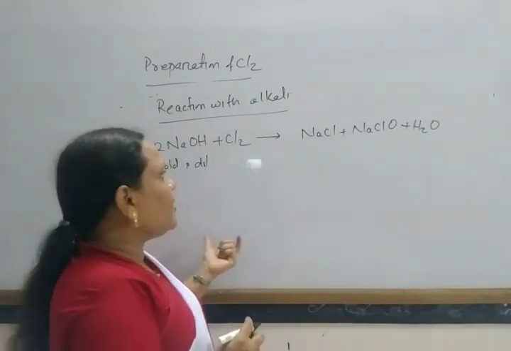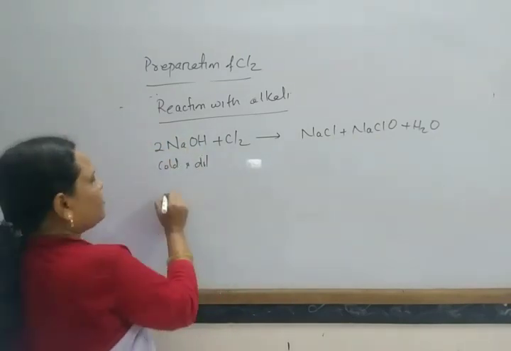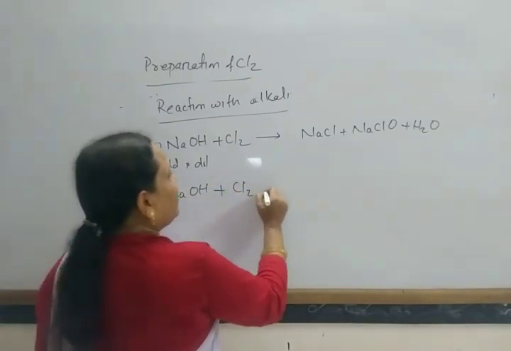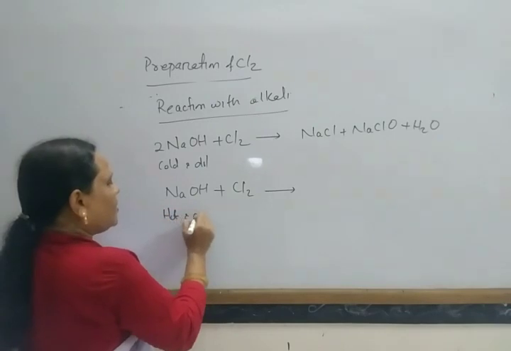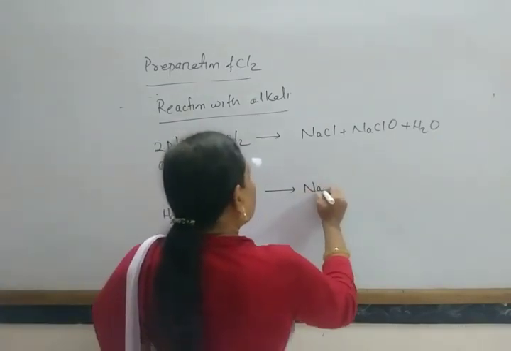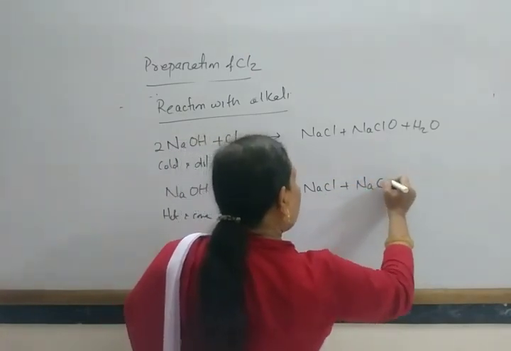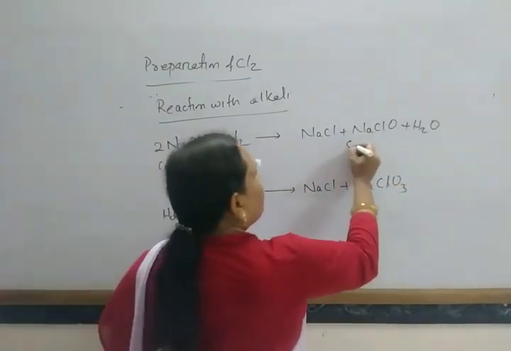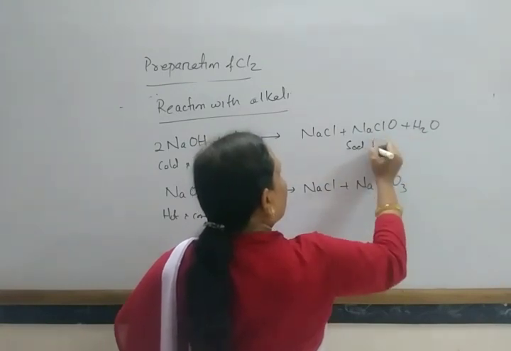But when treated with excess hot and concentrated sodium hydroxide, it forms sodium chloride and sodium chlorate.